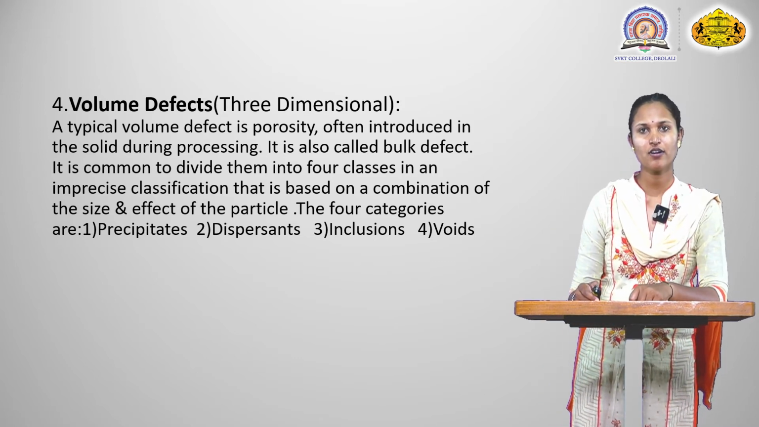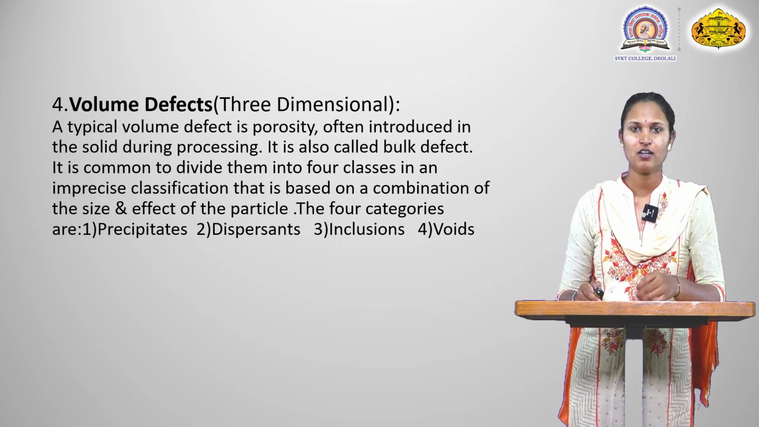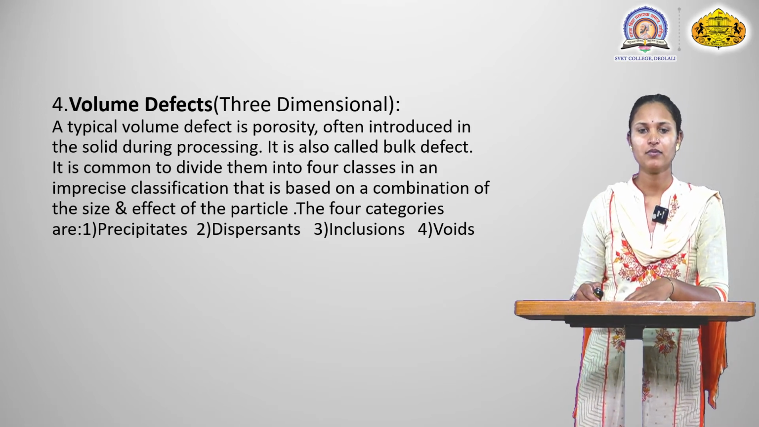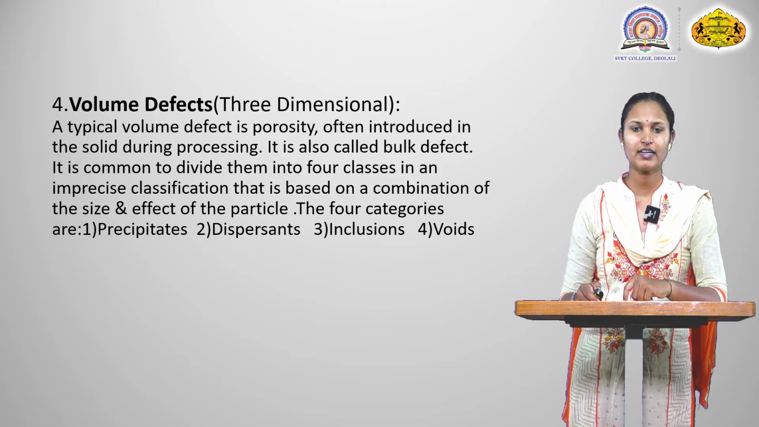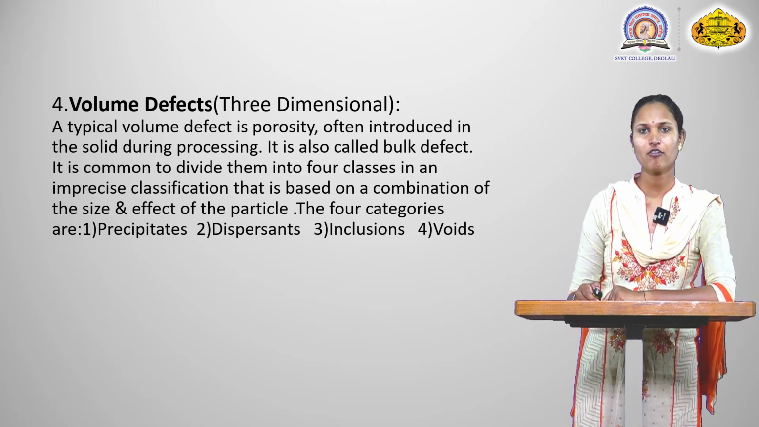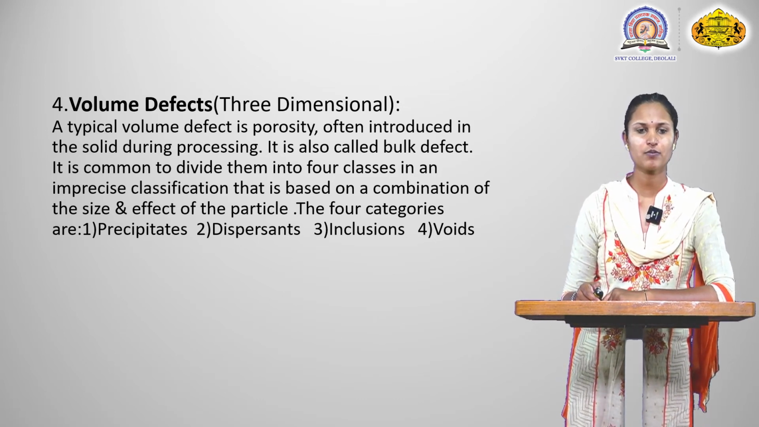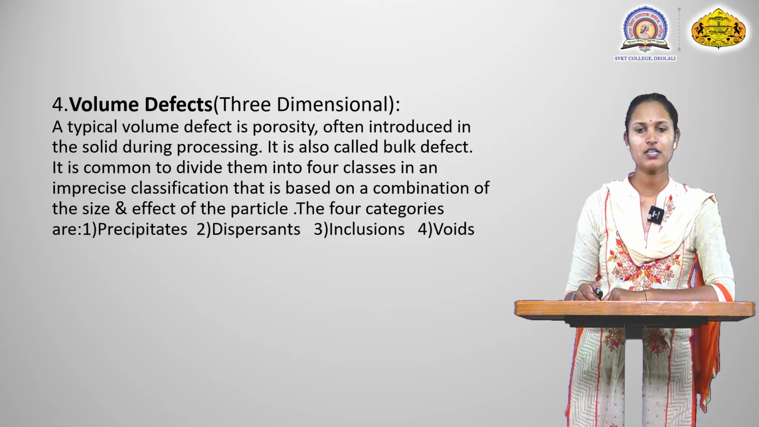It is also called bulk defects, meaning the volume of the lattice structure is missing or defected. It is common to divide them into four classes in an imprecise classification that is based on a combination of the size and effect of particles. The four categories are: first, precipitates; second, dispersants; third, inclusions; and fourth, voids.